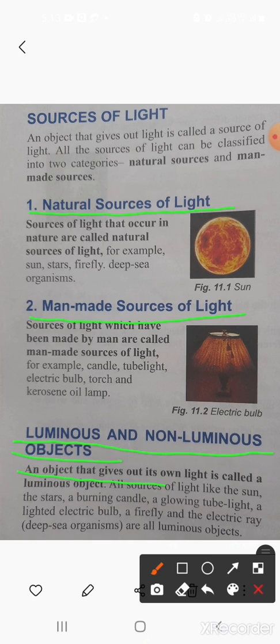It means that sources of light like the sun, the stars, a burning candle, a glowing tube light, a lighted electric bulb, a firefly, and the electric ray, deep sea organisms are all luminous objects. Okay, they emit light. So that's why they are luminous objects. Okay, children? And what about the non-luminous objects?